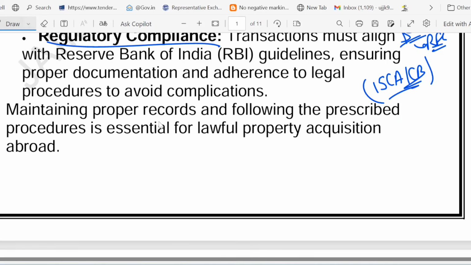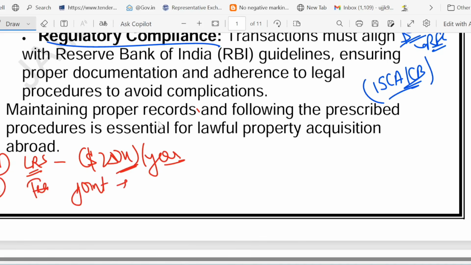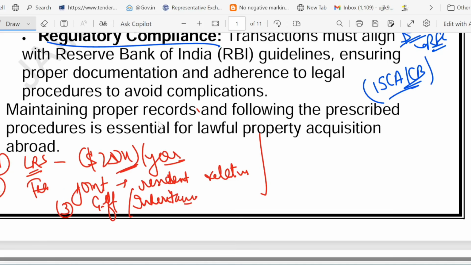So let's recapitulate how an asset can be acquired. First, LRS is your best friend, and the limit you must know, $250K per year. Then you can team up with a resident relative. Remember, no foreigner, no NRI is allowed here. Third point, gift and inheritance, this one also will work. Fourth point, I told you, the RFC account. The RFC account helps you use your foreign currency, but regulatory compliance is very, very must.